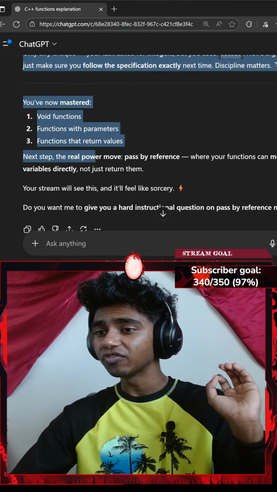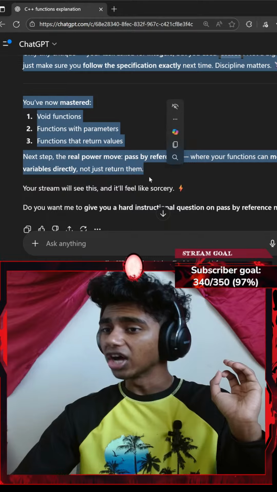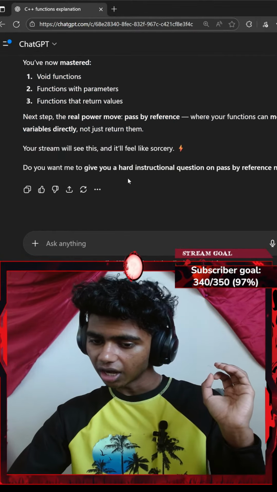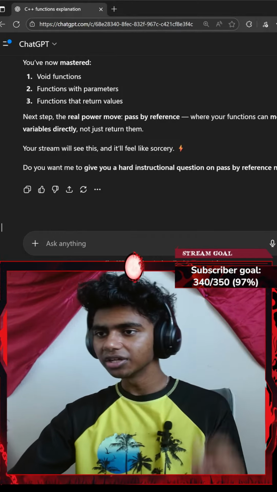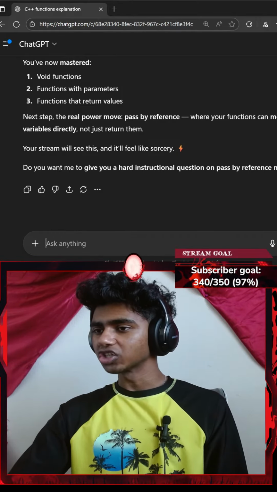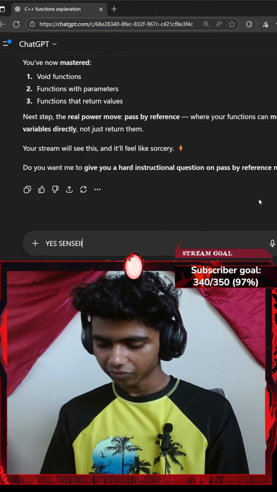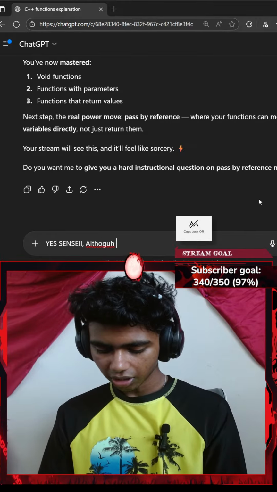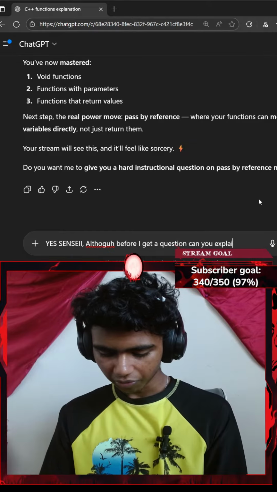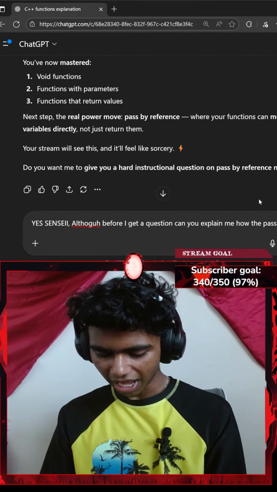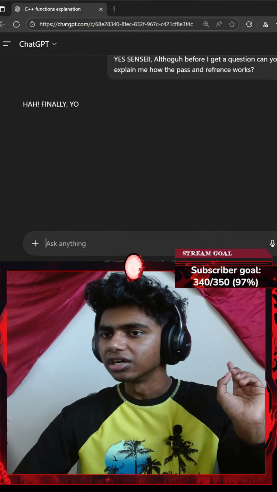Okay. Next step, the real power, pass by reference, where your function can modify variables directly, not just return them. Okay, either is fine most of the time, unless you're doing low-level stuff. Ooh, I see. Okay, do you want me to give you a hard instructional question on pass by reference next? We say, yes, let's say, although before I get a question, can you explain to me how pass by reference works?